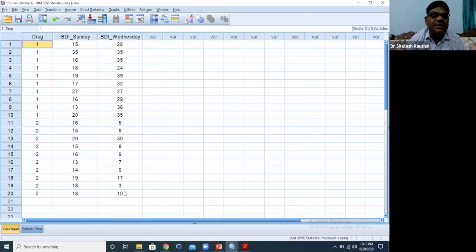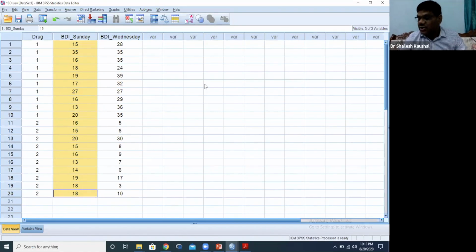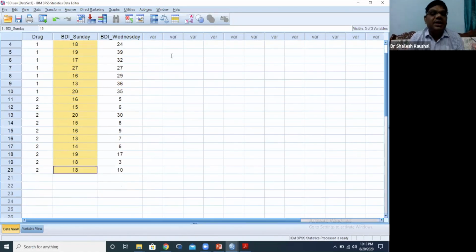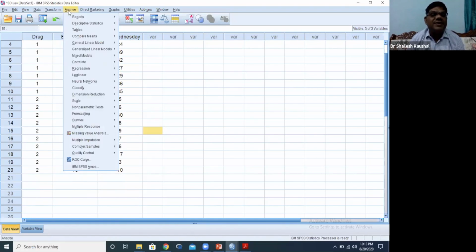So first of all, you have to fill the questions in this manner. Now what will we do? Because this is our continuous ratio scale data, we cannot directly use the Mann Whitney U test, because the condition of the Mann Whitney U test is that the data should be ordinal, but this data is continuous. So first of all, we want to check the normality and homogeneity of the data. So how do we check normality or homogeneity? We will go to Analyze.